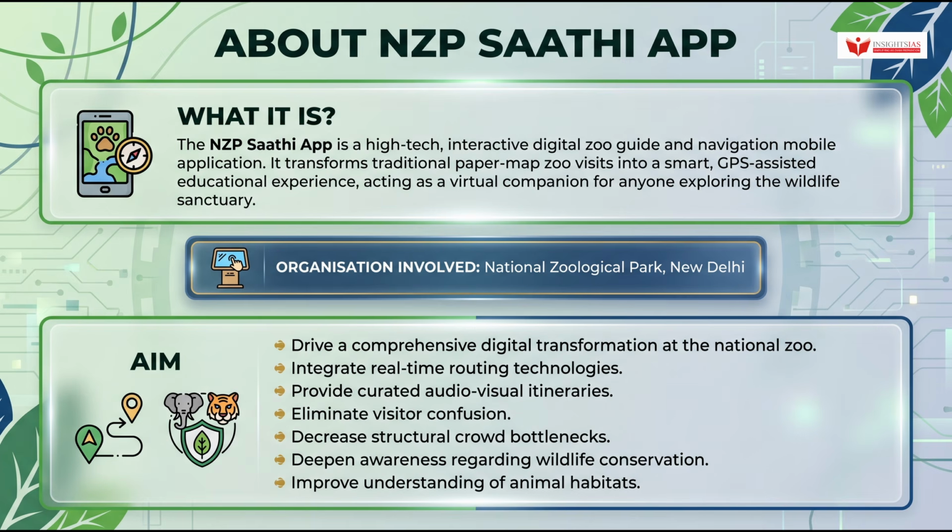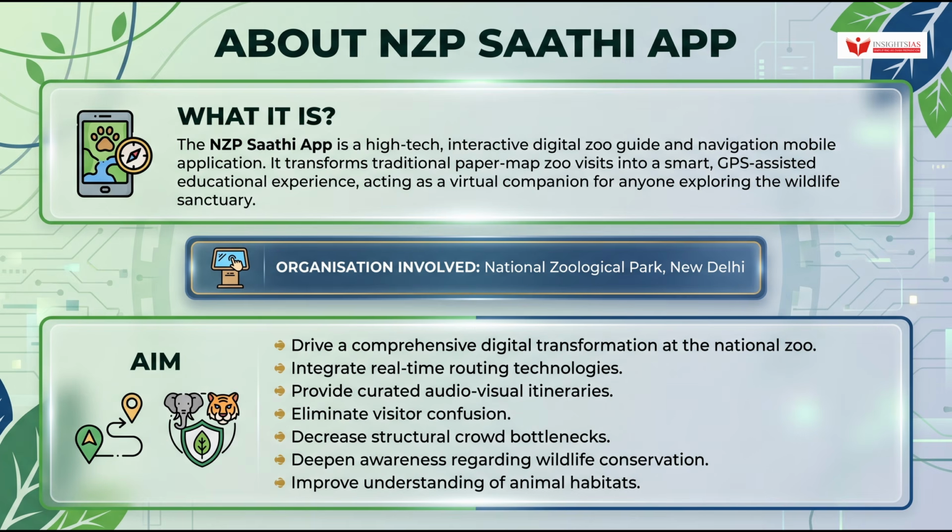It transforms traditional paper map zoo visits into a smart, GPS-assisted educational experience, acting as a virtual companion for anyone exploring the wildlife sanctuary. The application was designed, deployed, and managed under the direct authority of the National Zoological Park, New Delhi. Now, coming to the aim.